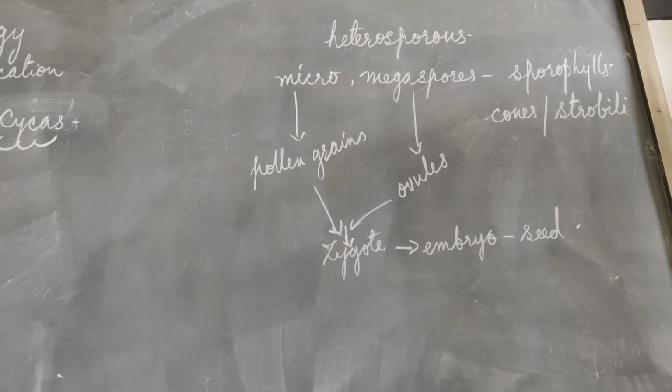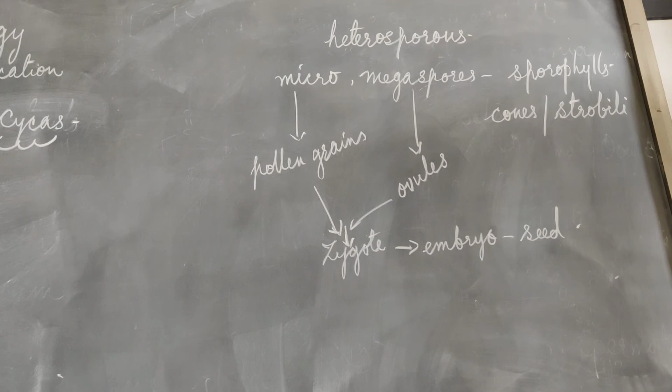Now this pollen tube formation you will find in the flowering plants, the higher plants also, and with the help of this pollen tube, fertilization occurs, and here there is no requirement of any water for the fertilization. But in bryophytes and pteridophytes, you have seen that for the male gametes to reach the female gametes, water is required. So in this division of plants, the gymnosperms, you will not find any requirement of water for fertilization.